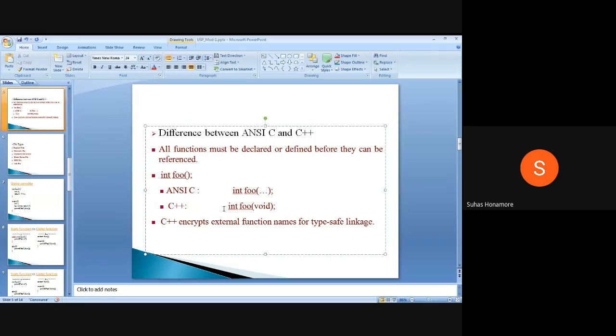Here the actual function definition has only open and close brackets. But in the C++ compiler it is treated as void, which means if you send any argument, it will not receive it. Void inside means you are not receiving any arguments. And the other form indicates you can receive n number of arguments, more than one.